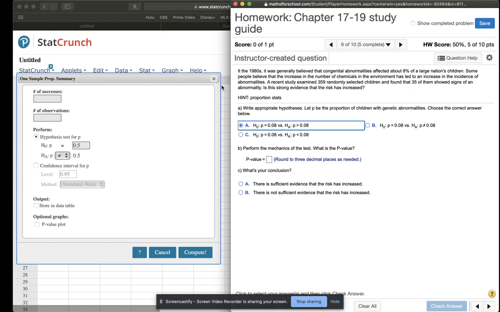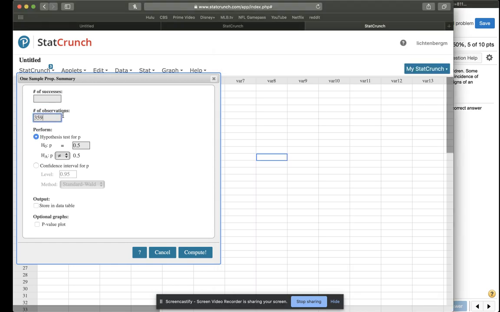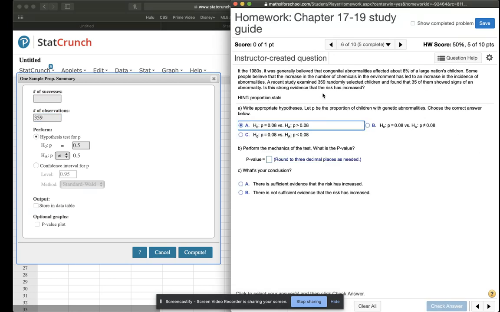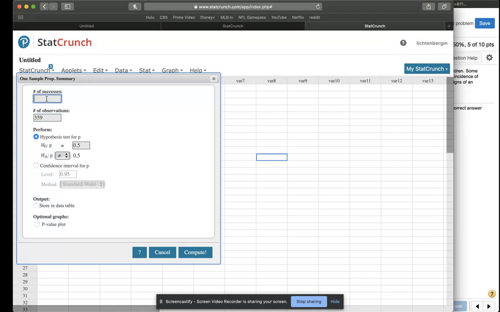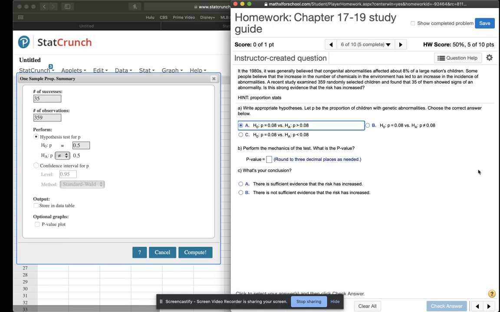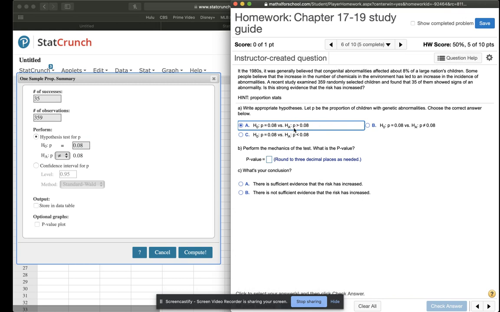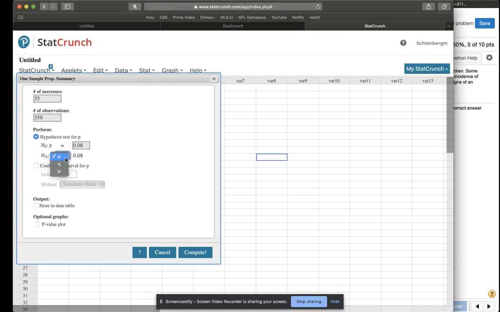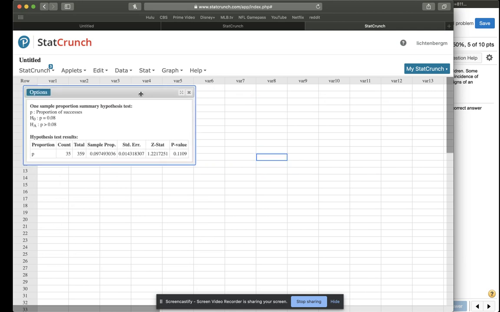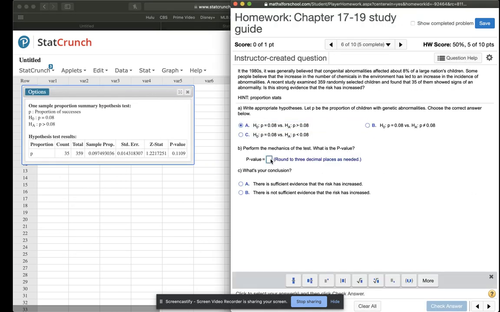All right. So our sample size is 359. And 35 of them showed signs of an abnormality. So 35 goes here. Our guess was 8%, so that's going to be 0.08. And we had already said that it was going to be a greater than. Okay, so now let's go ahead and find the p-value. Okay, round to 3, so that's going to be 0.111.